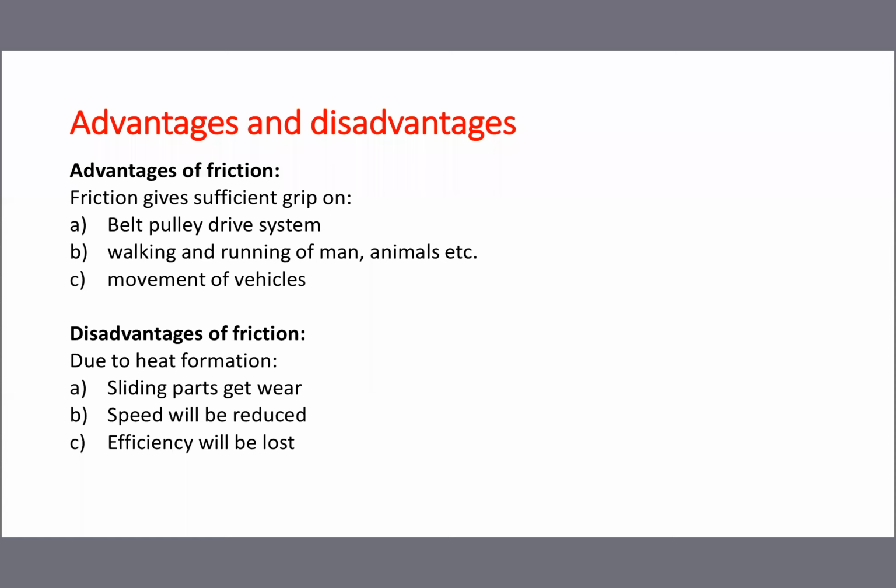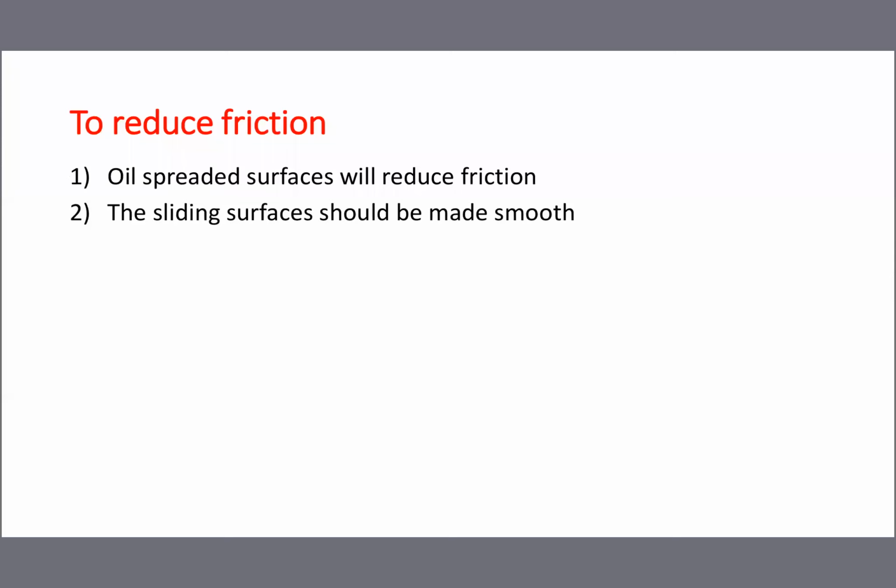The water removes the heat and goes to the radiator, where it gets cooled, and is circulated again. Once heat is removed, the machine will not jam, and thereby we can avoid the heat formation.